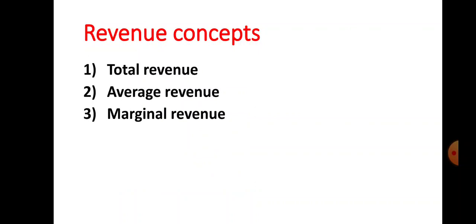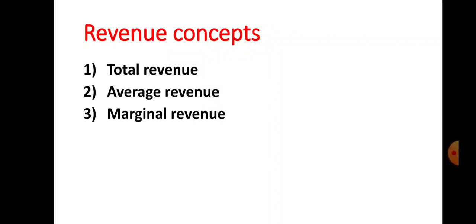Now let us see the next concept, that is revenue concepts. As far as revenue is concerned, there are three types of revenue. Number one is total revenue, number two is average revenue, and number three is marginal revenue. First of all, what is revenue in economics? The term revenue refers to the receipts obtained by a firm from the sale of certain quantities of a commodity at a given price in the market. That is known as revenue.